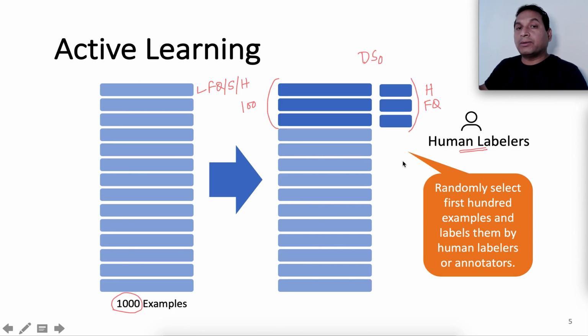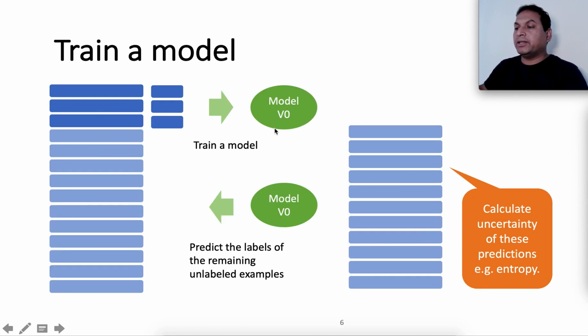So we don't completely avoid human labelers here, but we utilize their efforts judiciously. This is also called human in the loop learning. So once the first subset of training data is created, we'll go and build a model on top of it. Let's say we create a first model, model V0, from this initial training set.